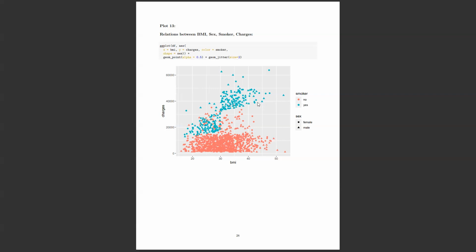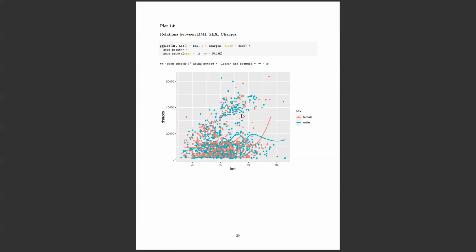And I just wanted to see how many males and females are there in the plot. And as you can see, I mean, it's equally distributed. We can't clearly differentiate between male and female, but smoking habit does increase your medical expenses. And I just tried to fit the density line just to see. I don't think I can zoom it, but you can see almost from the start to the end, males have more medical expenses than females, a little bit at least. And at the end, this sudden peak of the rise of the female line is because there are many female outliers.